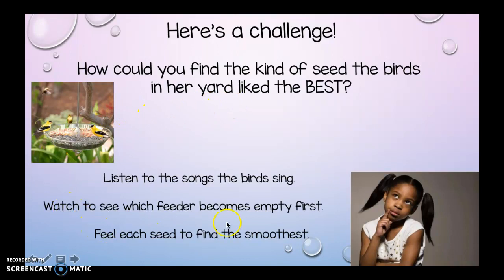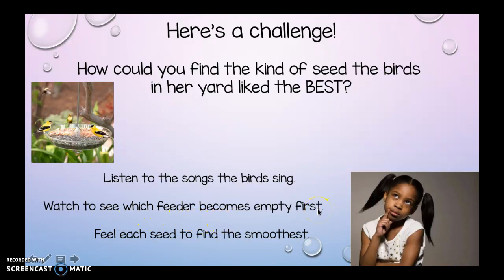No, because what if the bird likes rough seeds, right? So feeling each seed to find the smoothest is not going to tell me which seed is the favorite seed. Listen to the songs the birds sing. No, I don't think that's going to tell me what seed is their favorite either. What if I watch to see which feeder becomes empty first?